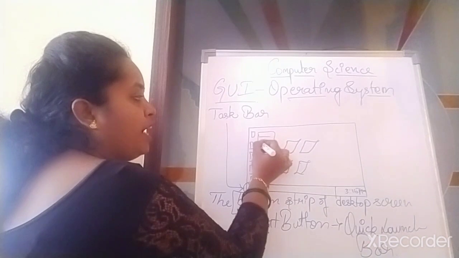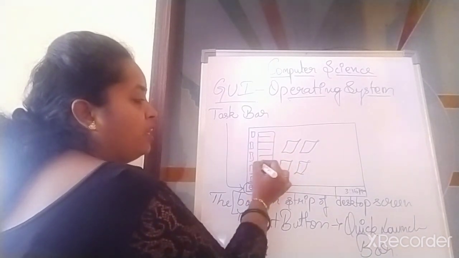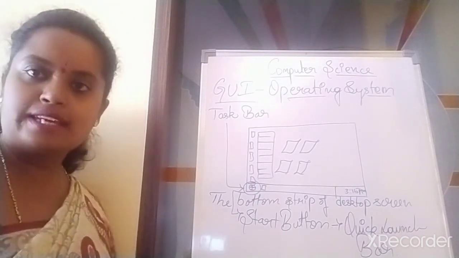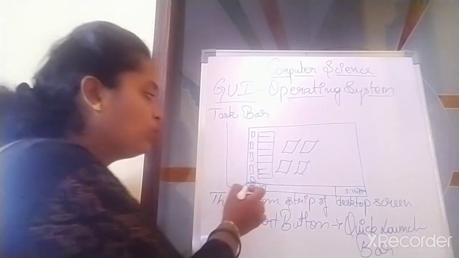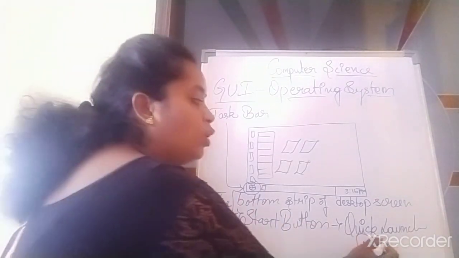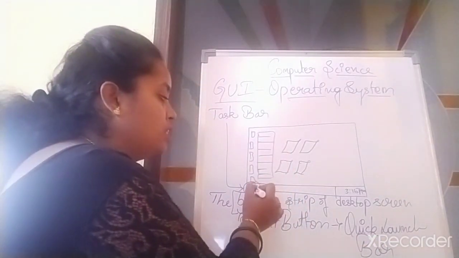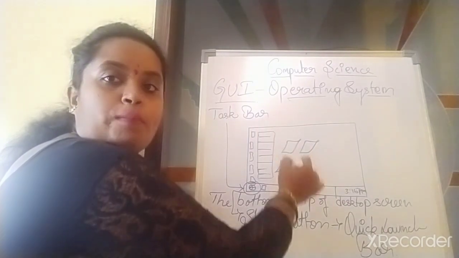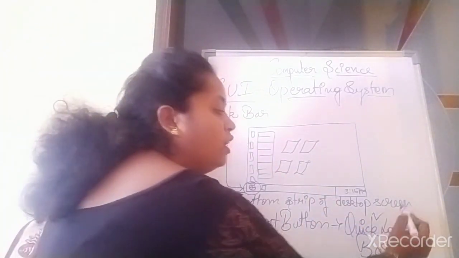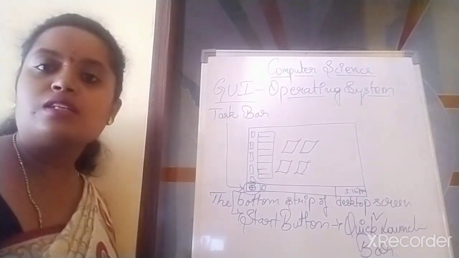Wherein you can find documents, my computer, MS Word or MS Office, accessories and all those things. Once you click on the start button, the other pop-up menu that appears on the screen is called the quick launch bar.